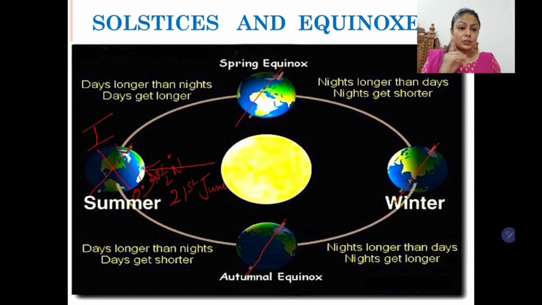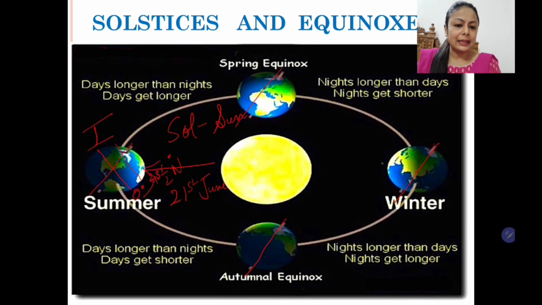So why is it called solstice? Here the word sol means sun and solstice means sun standing still. This is the literal meaning of the word solstice. So sun standing still. It seems that the sun is still on the Tropic of Cancer, and therefore it is the longest day in the northern hemisphere. And students, it's very obvious, if it is the longest day in the northern hemisphere, it is the shortest day in the southern hemisphere and the longest night there. So I hope the concept of solstice is clear.